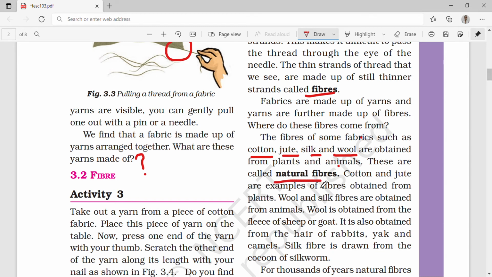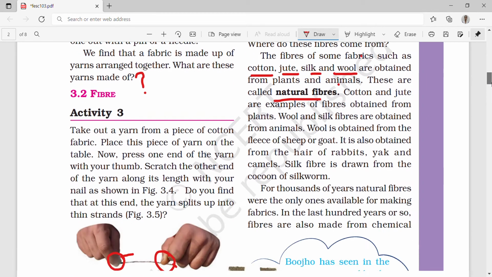So the fibers obtained from plants and animals are known as natural fibers. Cotton and jute are examples of fibers obtained from plants, and wool and silk are fibers obtained from animals. So we will underline the main points. You have to underline this.